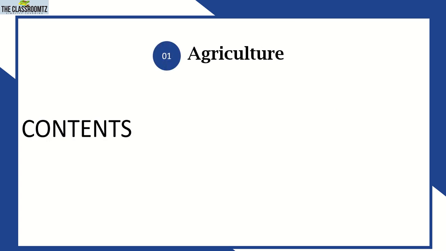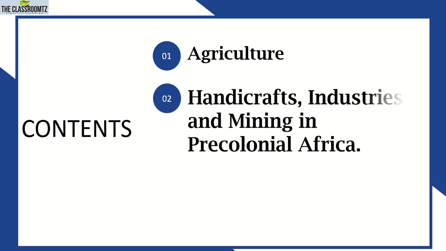Number one, our objective is agriculture. We'll check agricultural activities in Africa, again before colonialism. Handicrafts, industries, and mining in pre-colonial Africa.